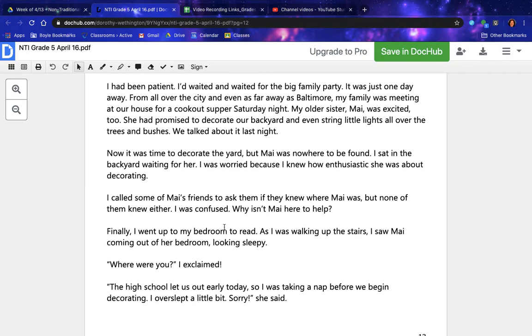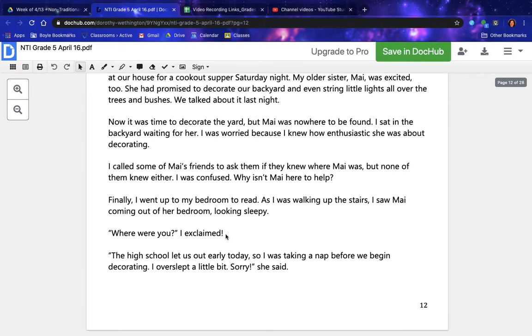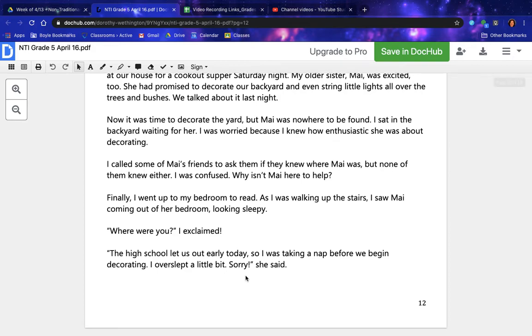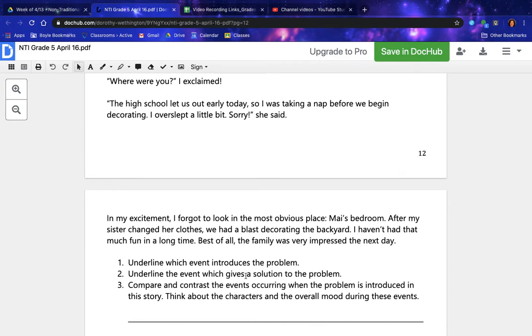Finally, I went up to my bedroom to read. As I was walking up the stairs, I saw Mai coming out of her bedroom looking sleepy. "Where were you?" I exclaimed. "The high school let us out early today, so I was taking a nap before we began decorating. I overslept a little bit. Sorry," she said. In my excitement, I forgot to look in the most obvious place, Mai's bedroom. After my sister changed her clothes, we had a blast decorating the backyard. I haven't had that much fun in a long time. And best of all, the family was very impressed the next day.